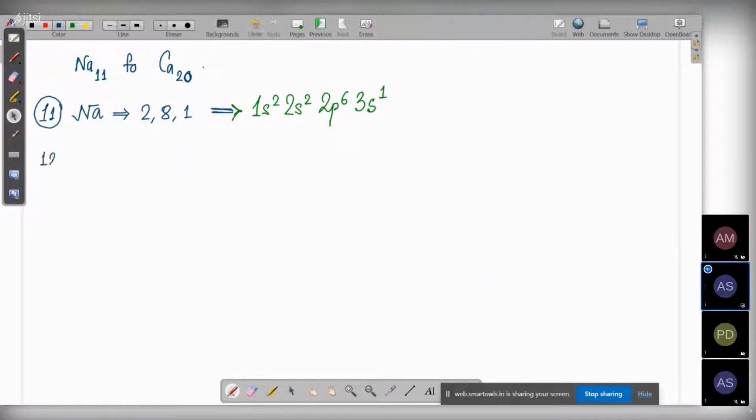Now we have magnesium, 12, Mg, which we previously wrote as 2, 8, 2. Now we are going to write it as 1s2, 2s2, 2p6, then 3s2. Then number 13 is aluminum.